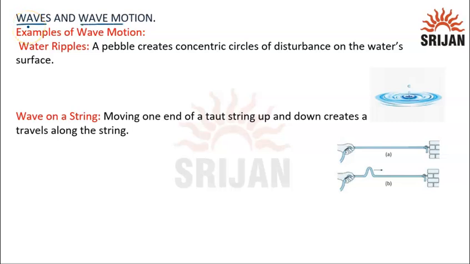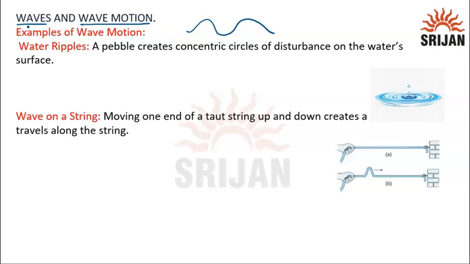Waves and wave motion. Examples of wave motion. What is wave motion first of all? Wave motion is a type of propagation, how the sound wave travels. The sound wave travels in waves. So this is how the waves propagate in a material medium, and the material medium can be solid, liquid, or gas.